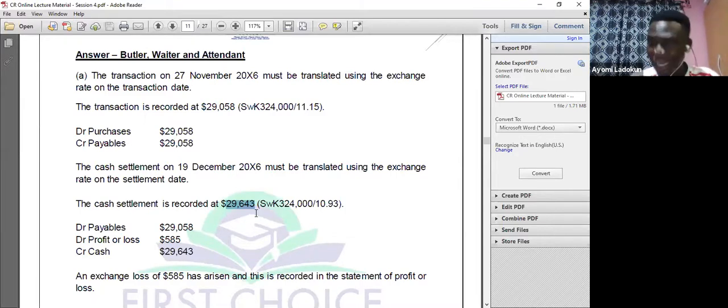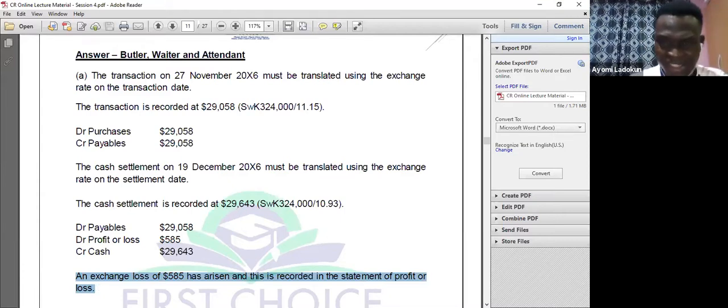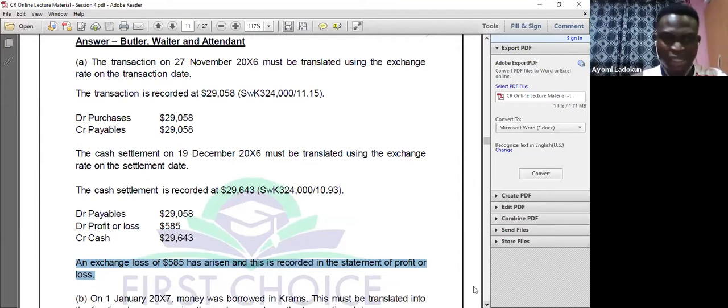I paid more than what I was supposed to pay, so it's a loss. Okay, so where will I charge the loss? I'll take it to my statement of profit or loss. So that's it. As simple as that. It is just about conversion. Then take it to do the proper journal entry. That's it. But you need to understand the principle.